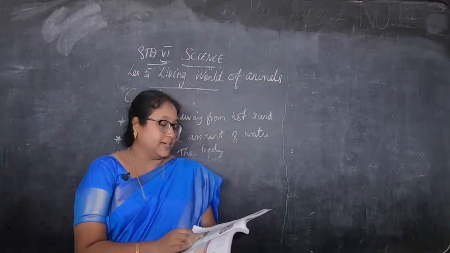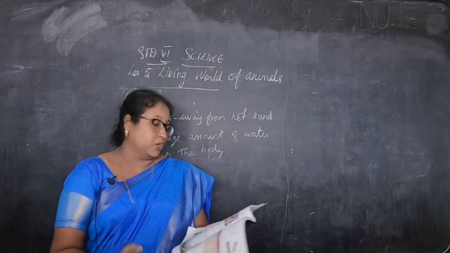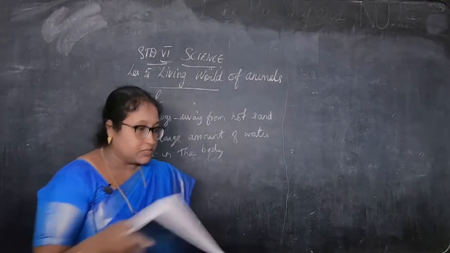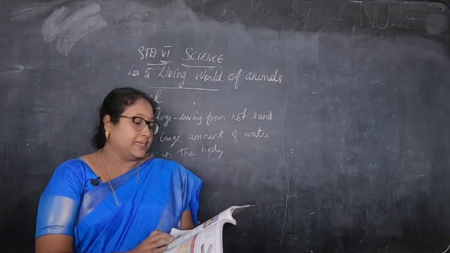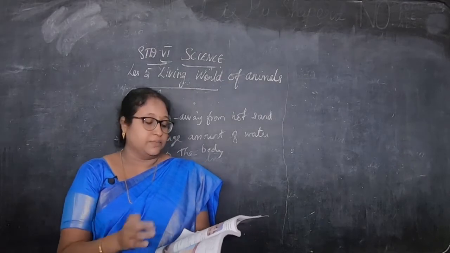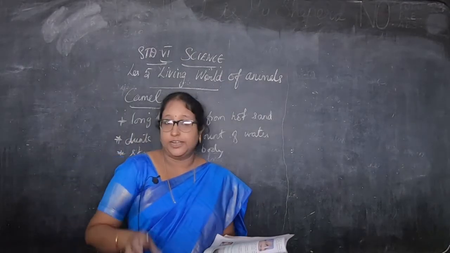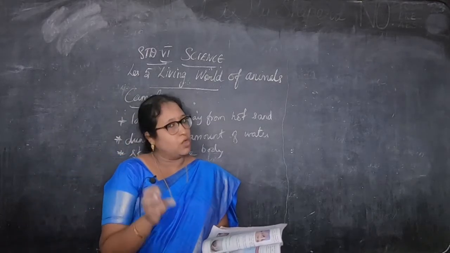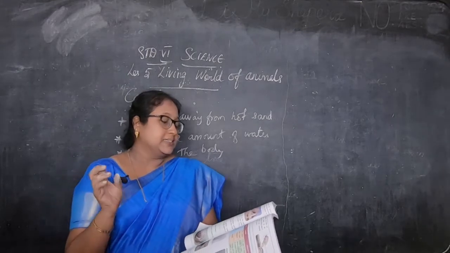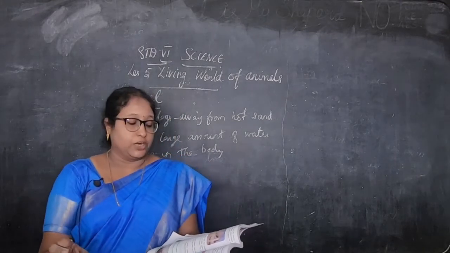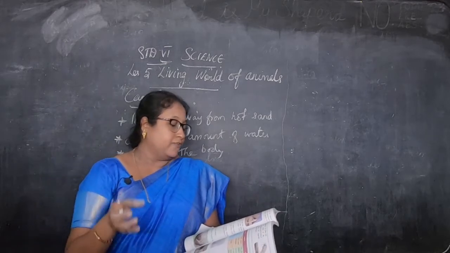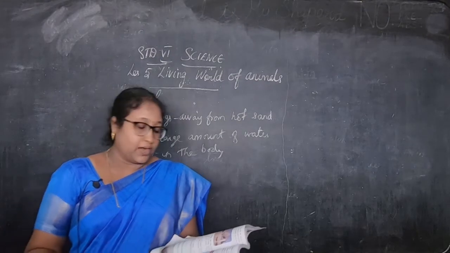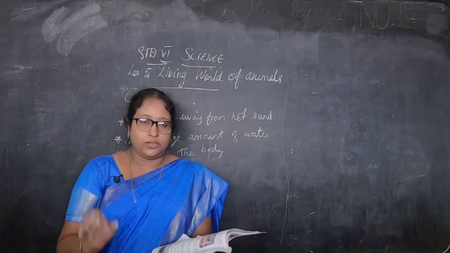Then the camel's body is adapted to save water in the dry desert as follows. First, a camel passes a small amount of urine. Everybody knows what urine is. It passes only a small amount of urine, and its dung, the waste material which comes out, is dry, and it does not sweat. I already told you in the start that a camel does not sweat, and the dung is also dry, and it passes a small amount of urine. So these are the two. Next, since a camel loses very little water from its body, that is, it does not sweat, it can live for many days without drinking water.